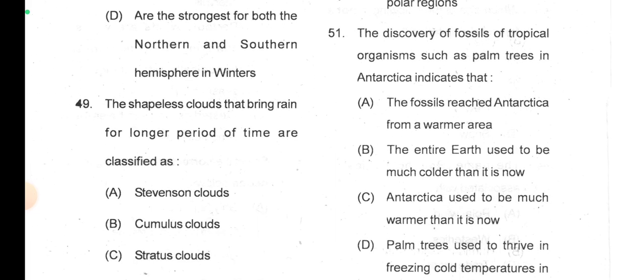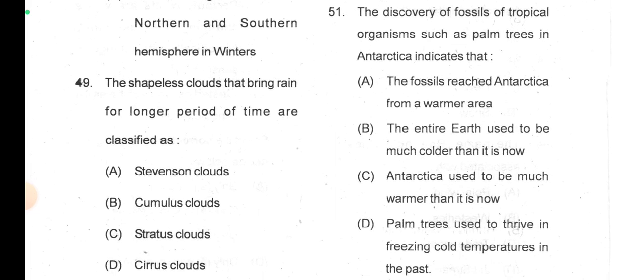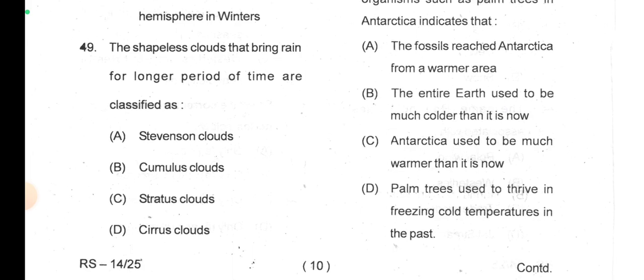And the discovery of fossils of tropical organisms such as palm trees in Antarctica indicates that the fossils reached Antarctica from a warmer area. No, the entire earth used to be much colder than it is now. No, Antarctica used to be much warmer than it is now. So option C is the correct answer.